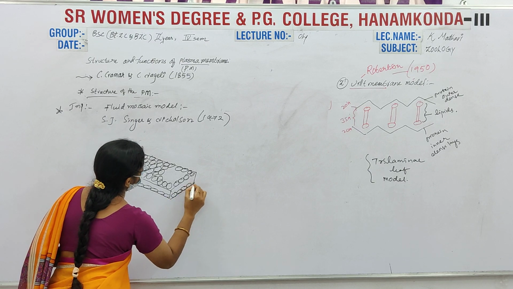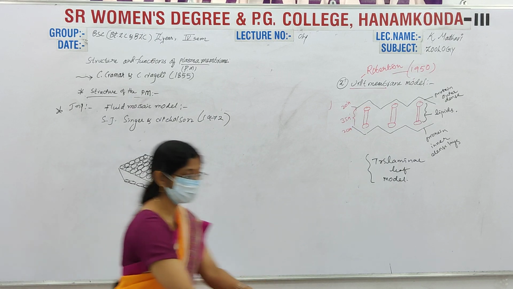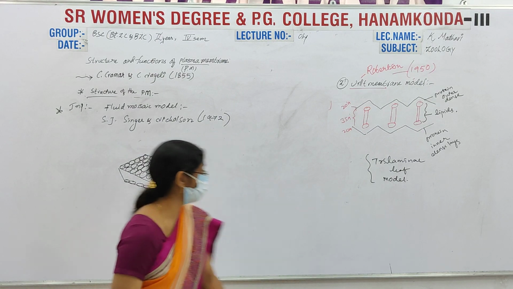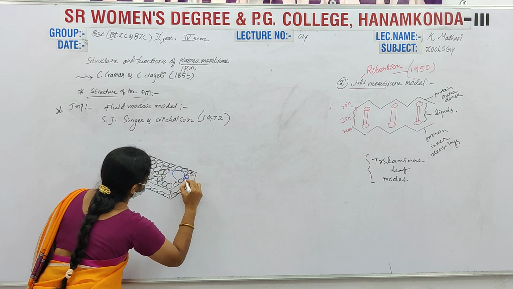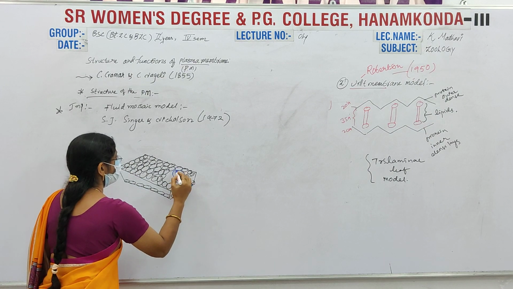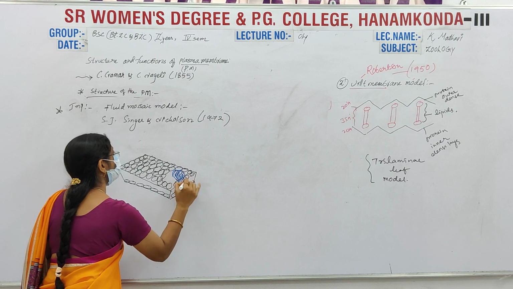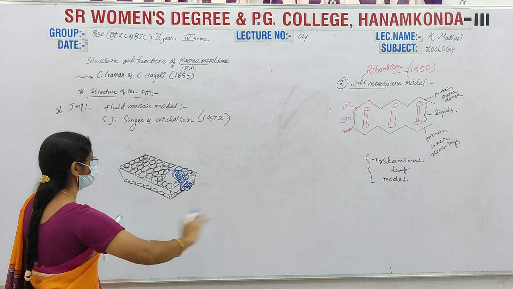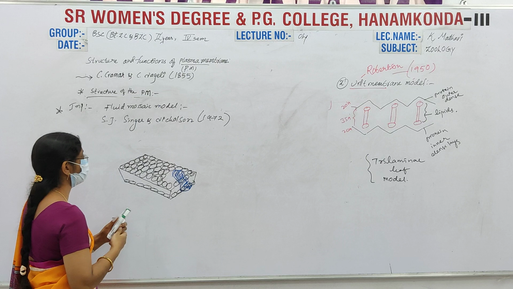In between these two, there are some different types of proteins. Those proteins are floating, just like iceberg models. This protein is floating on the water, like an iceberg.